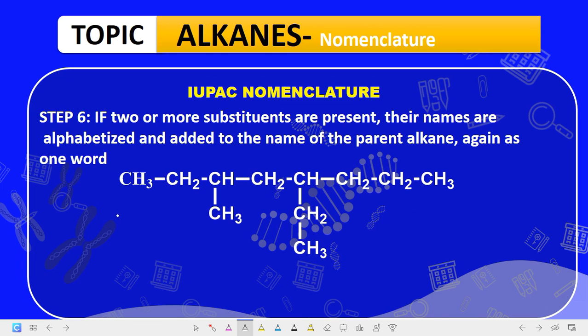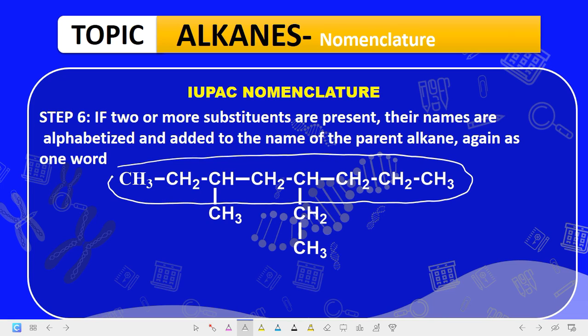If 2 or more substituents are present, their names are alphabetized and added to the name of the parent alkane as one word. So in this case, what is the longest continuous chain? At least everybody agrees with me that this is our longest continuous chain. Now what will be the numbering? If we say this is number 1, now this will be number 2, this will be number 3, 4, 5, 6, 7, and this is number 8.